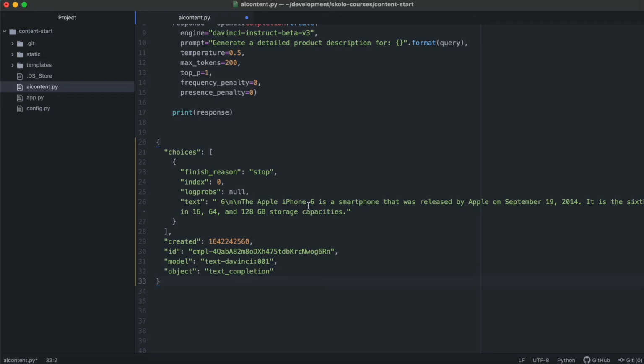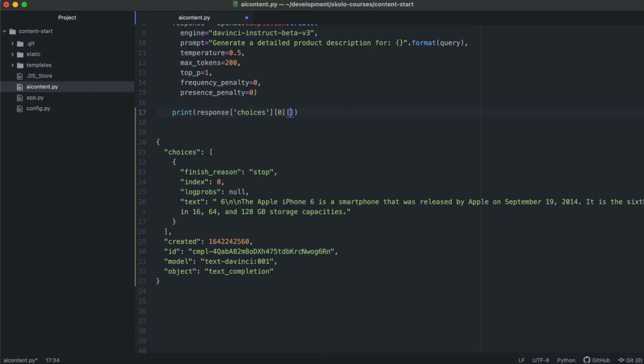So whatever the response is there, I need to get into the choices. The choices is an array. So I need to get the first element of that array, and then within that element, the first element, that's that object over there, and that object will have a text.